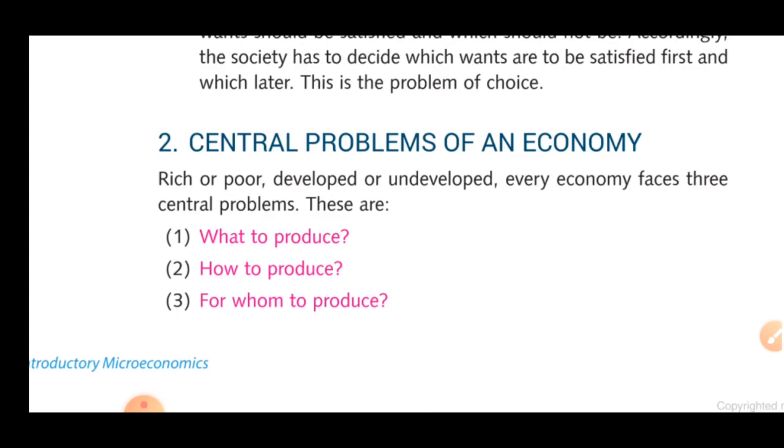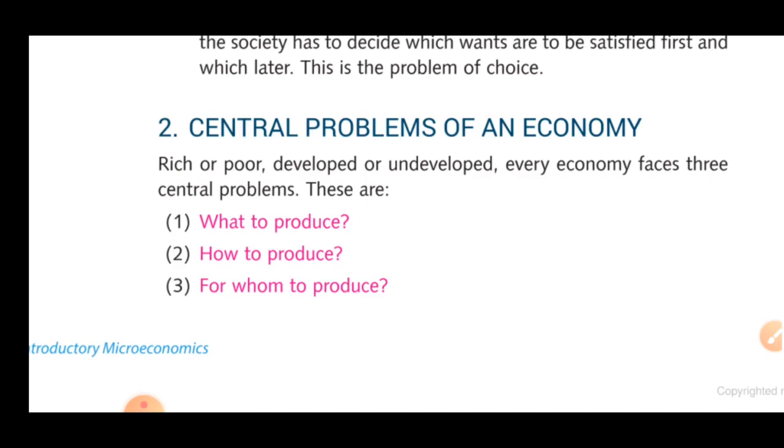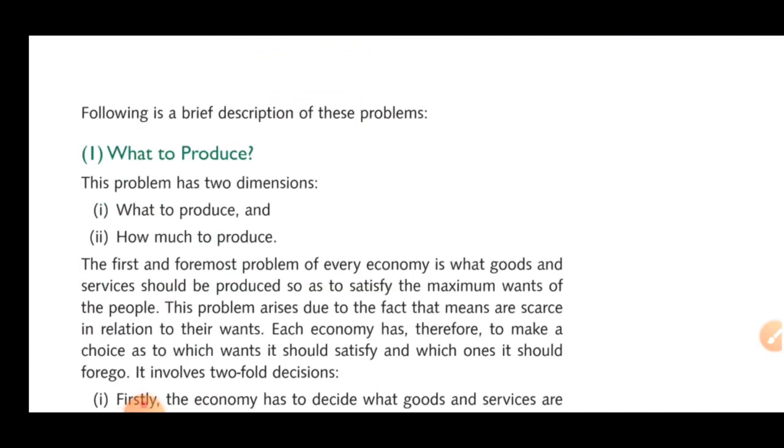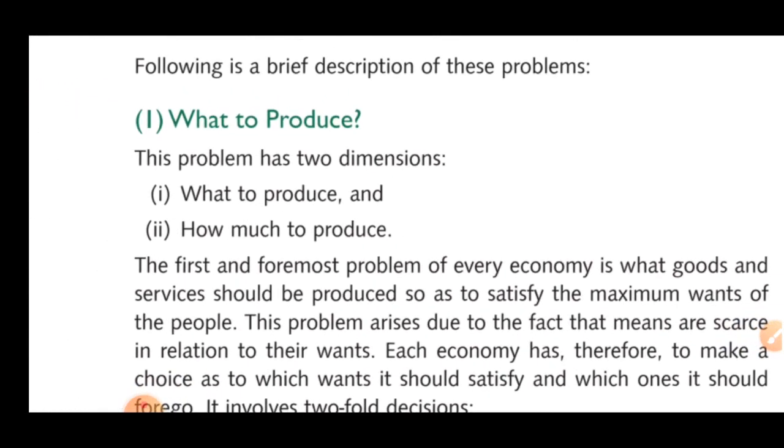Anybody living in this world has these three problems: what to produce, how to produce, and for whom to produce. If you want to know that everybody has such problems, go and ask your mother. She'll explain how many times she faces these problems: what to cook, how to cook, and for whom to cook, like who will eat my food. What to produce has two dimensions: what to produce and how much to produce.